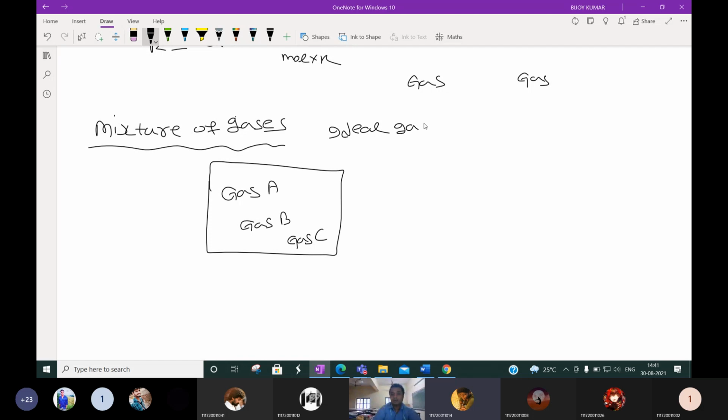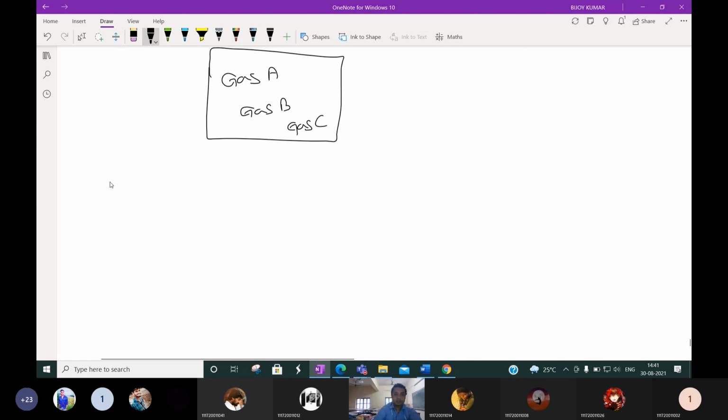Okay, and then they won't react with each other. We are discussing only ideal gases. So all the gases are non-reacting. So A, B, C are non-reacting with each other. Okay, then in this case, suppose now onwards I write A, B, C only. Just remember A means gas A, B means gas B, and C means gas C. Suppose 3 gases are present in a closed container.